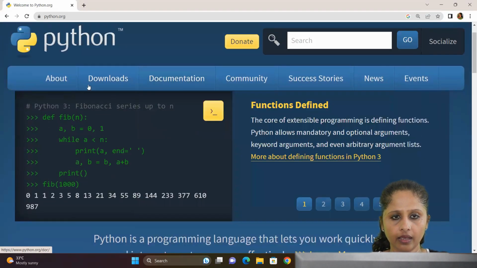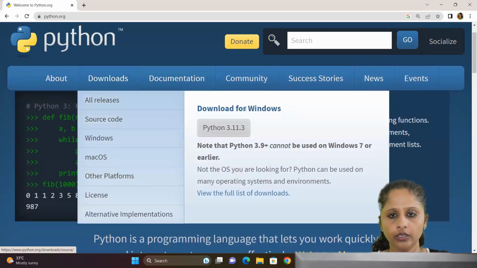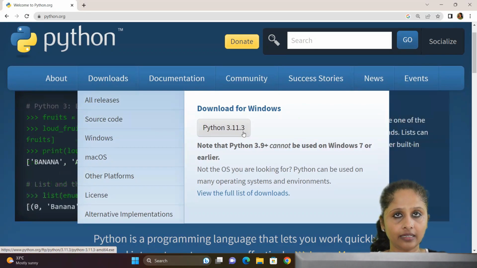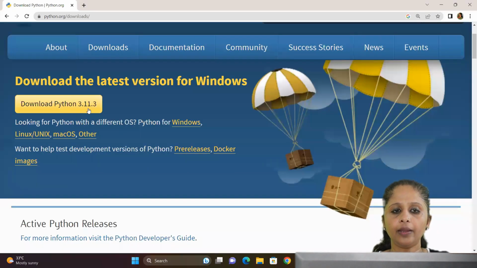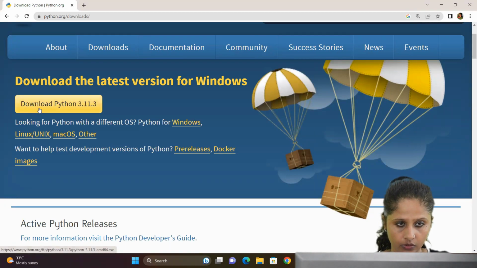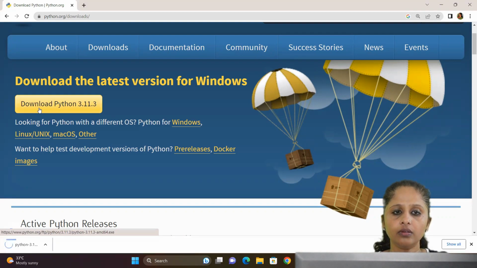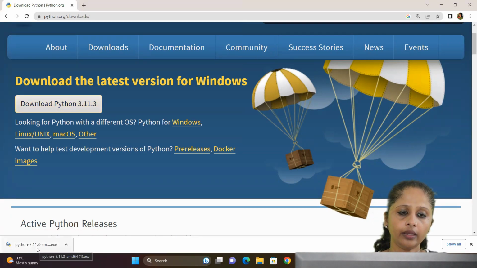And you can see here downloads. There, download for Windows, the version is Python 3.11.3. So that is the latest version of Python. You can download it, or you can go directly to downloads. So here, download Python 3.11.3, looking for Python with a different OS. Python for Windows, Linux or Unix, Mac OS or other operating systems. You can download for any operating system, it is available. Now I am going to download Python for Windows. So click on this download Python 3.11.3. So here it is downloaded.